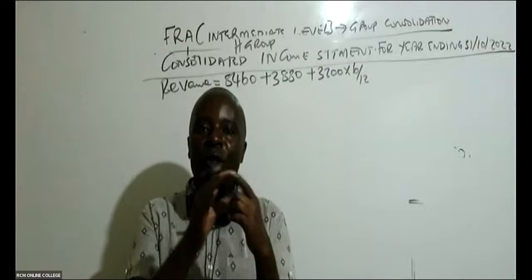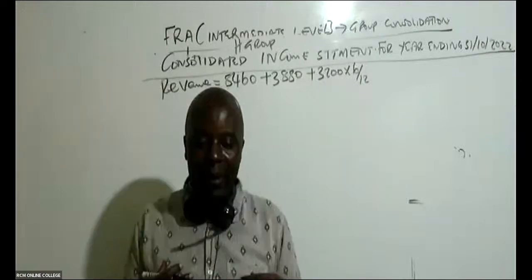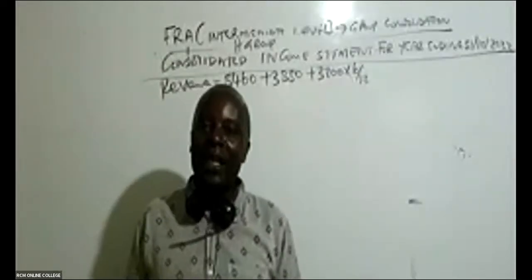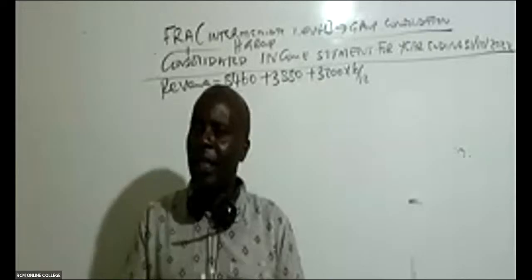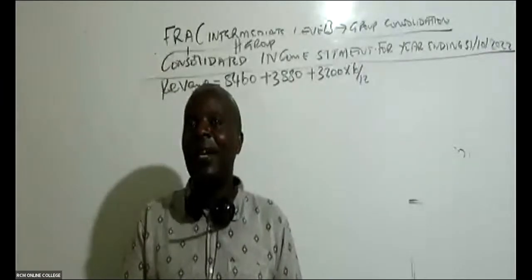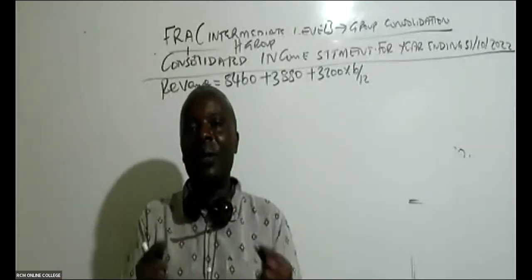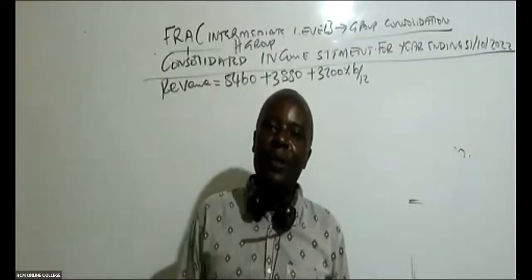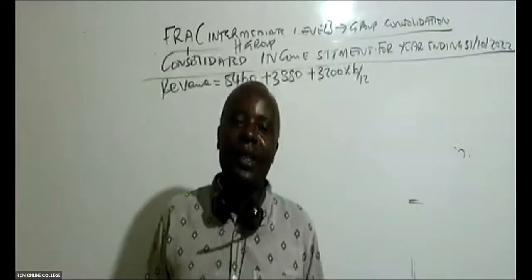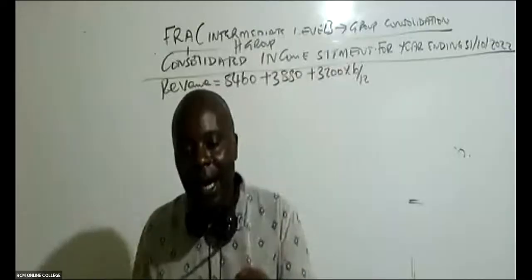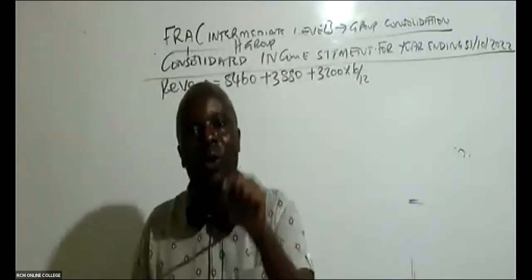Like if my son was to join RCM, I can't charge him any fees to study at RCM. If I charge him that fee, we'll have to subtract it when we look at our revenues, because that is just money that has come from this pocket to this other pocket. It's money within the family. So in this particular year, we had some internal sales.